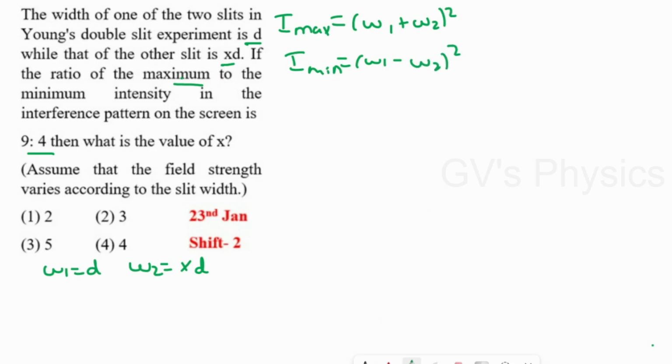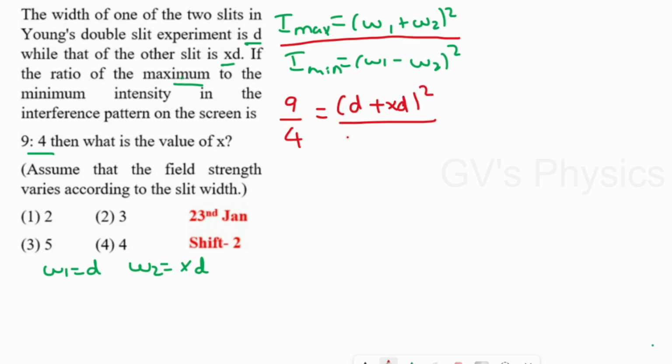They have asked in the form of ratio, so I'm going to divide these two equations. I max by I min is equal to 9/4, that is equal to, in the place of W1 and W2, (d plus xd) the whole square by (d minus xd) the whole square. Here you have a square, so I'm going to take this square to the opposite side and it will become a root. Root 9 is 3, root 4 is 2, so 3/2 is equal to, we can take d as common.